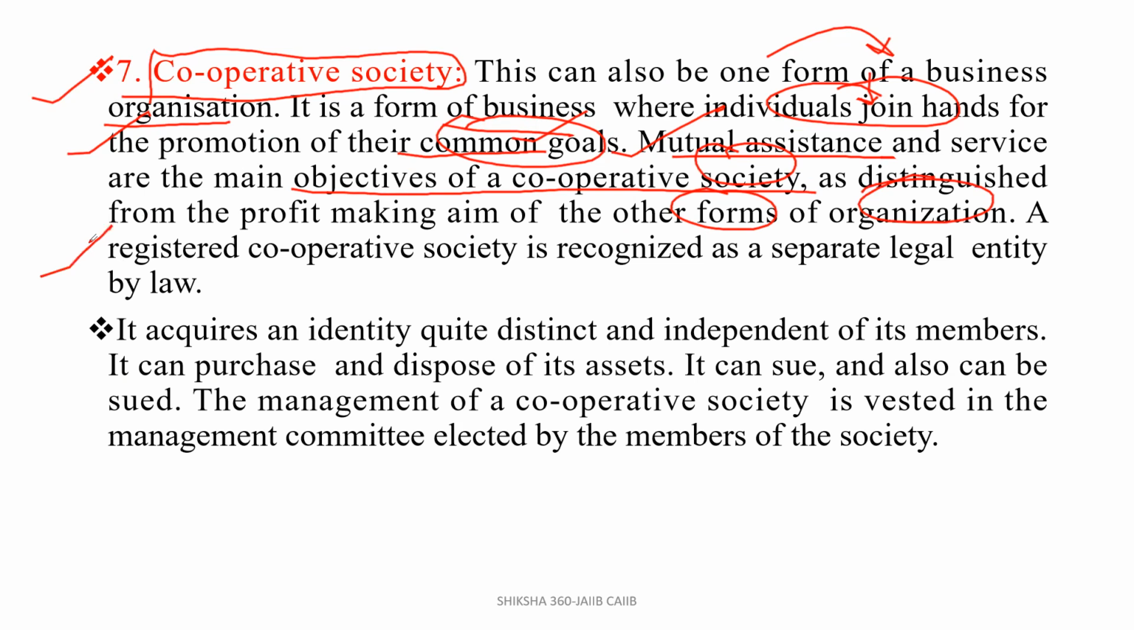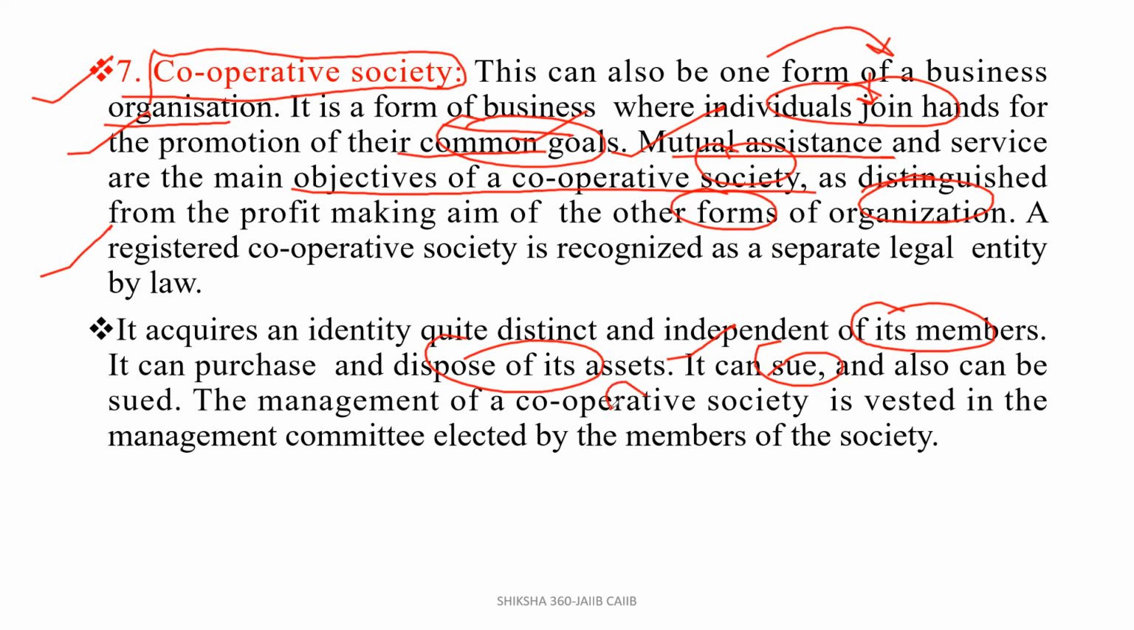A registered cooperative society is recognized as a separate legal entity by the law. If it is registered, it acquires an identity quite distinct and independent of its members. It can purchase and dispose of its assets. That is, the society can do that. It can sue and can also be sued because it is registered, so the law is applicable to them.